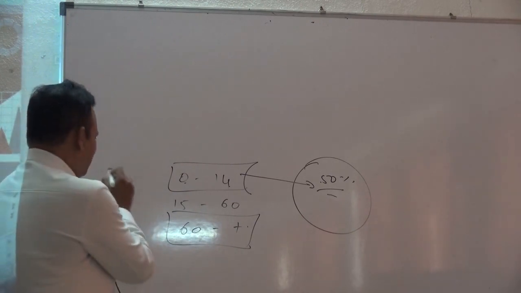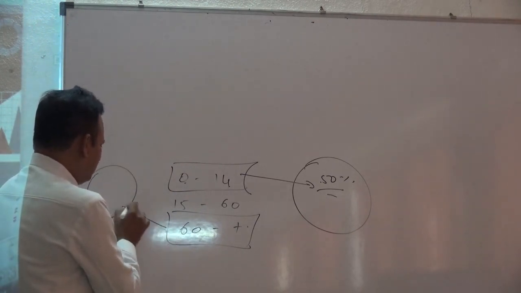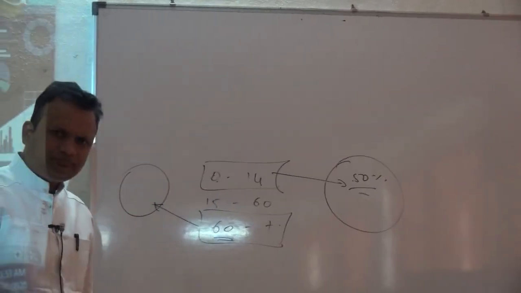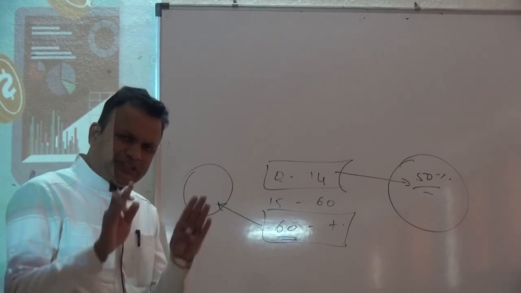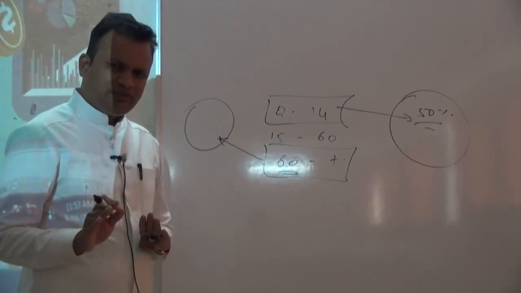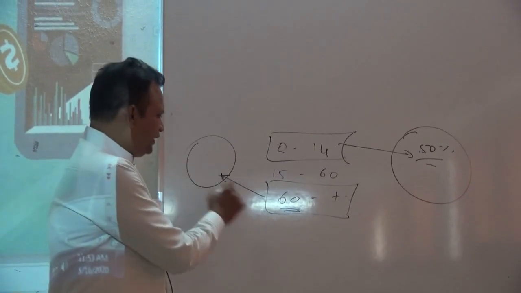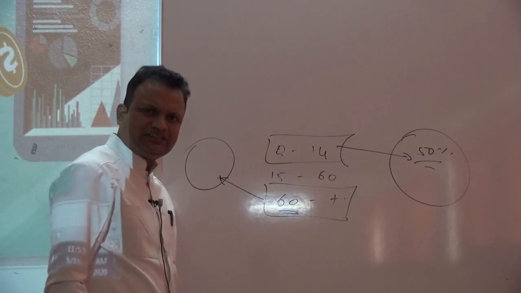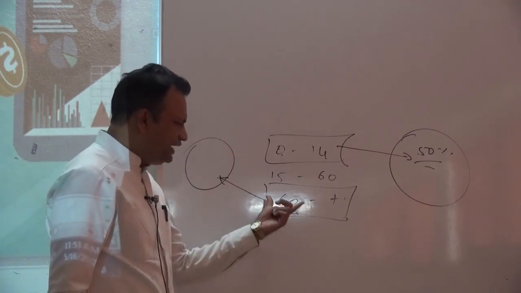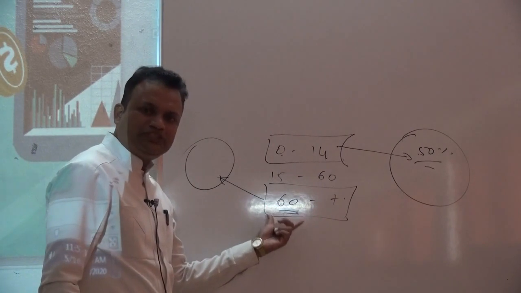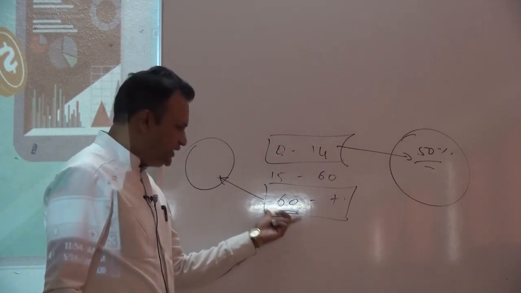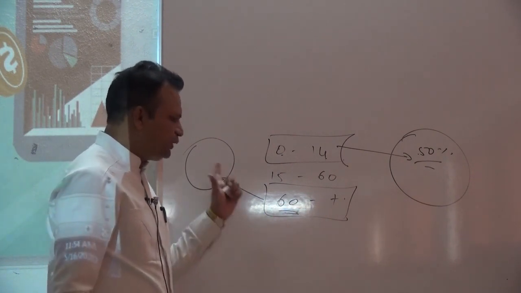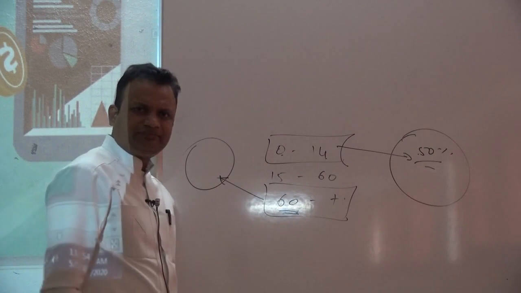Suppose in a particular economy, old age people are living more. It means the 60 plus population is too large. What will happen in this economy? Demand for specs, demand for medicine, demand for sticks rises. Why? Because these people require all these items too much. So that is why we can say that age composition also affects demand for several goods and services.